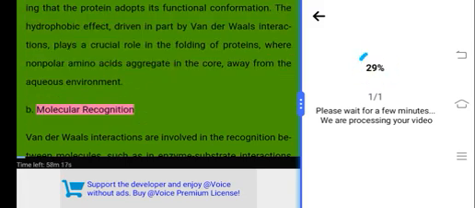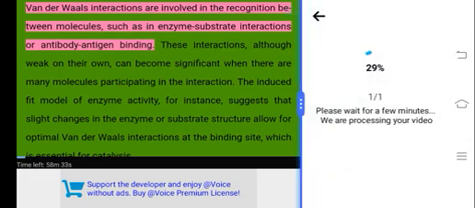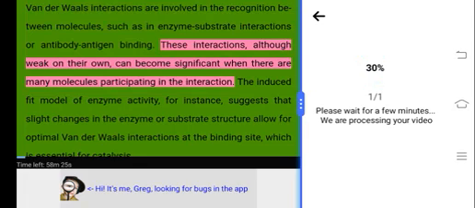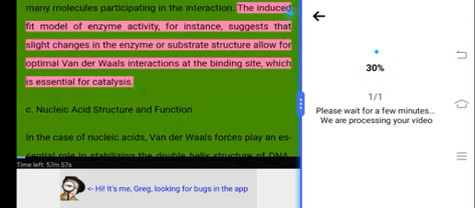B. Molecular recognition. Van der Waals interactions are involved in the recognition between molecules, such as in enzyme-substrate interactions or antibody-antigen binding. These interactions, although weak on their own, can become significant when there are many molecules participating in the interaction. The induced fit model of enzyme activity, for instance, suggests that slight changes in the enzyme or substrate structure allow for optimal van der Waals interactions at the binding site, which is essential for catalysis.